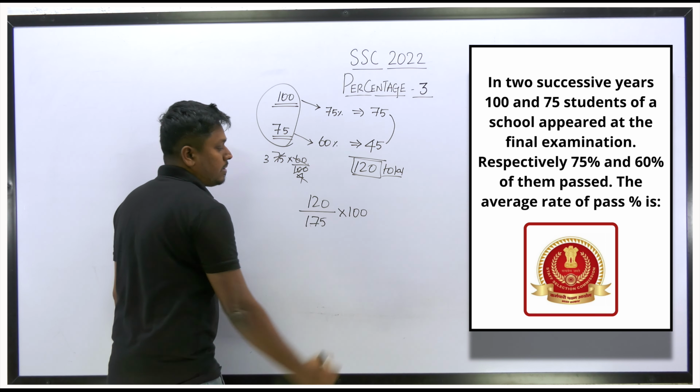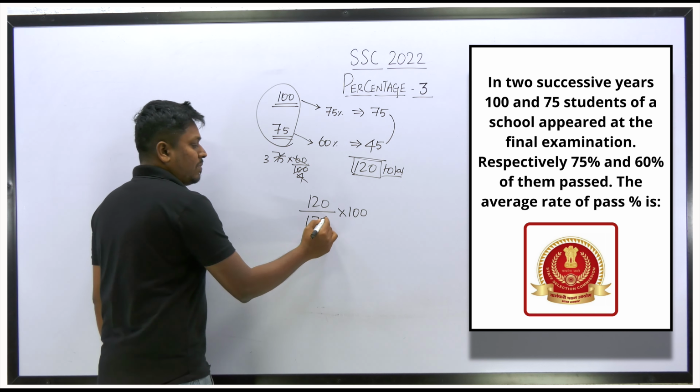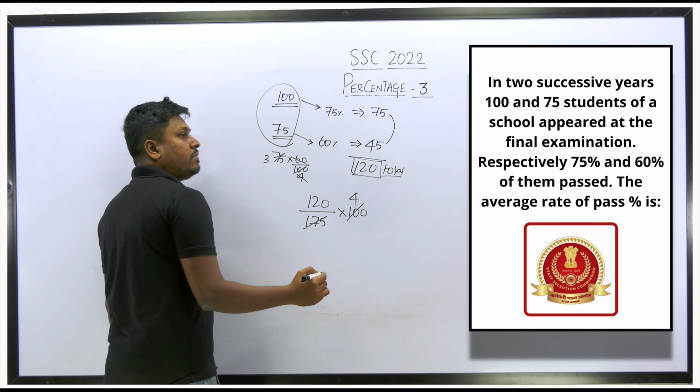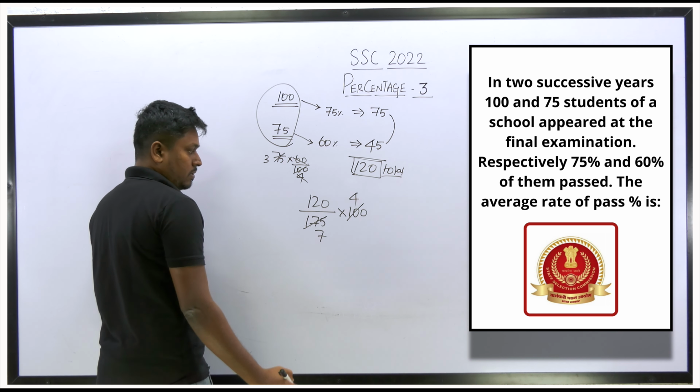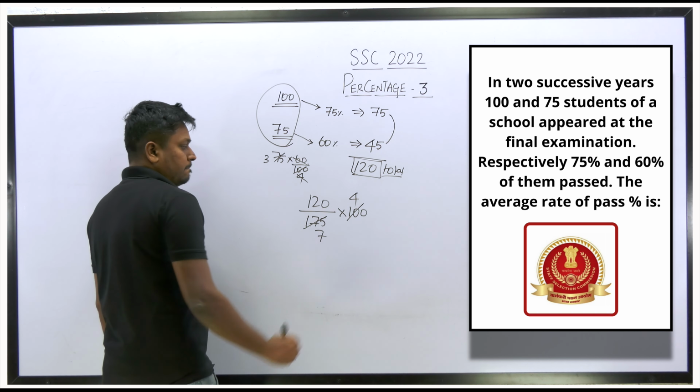So into 100. Now you can cancel it on the 25 table. This becomes 4 times 25, and 175 becomes 7 times 25. We can't reduce it further, so we multiply.